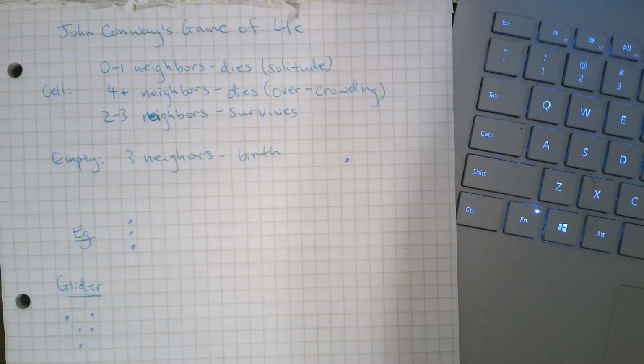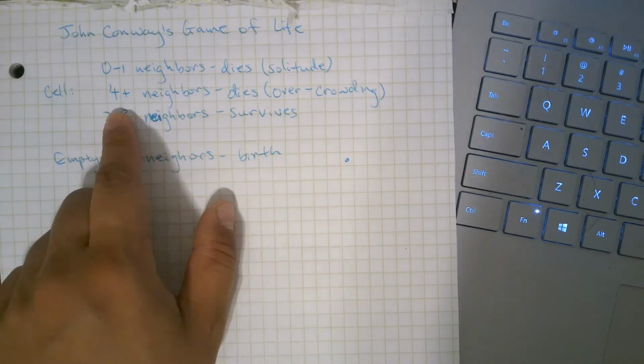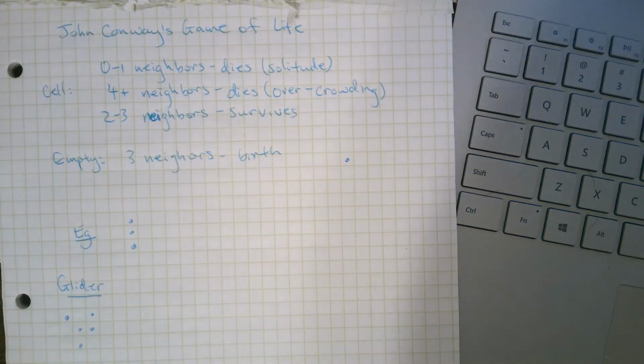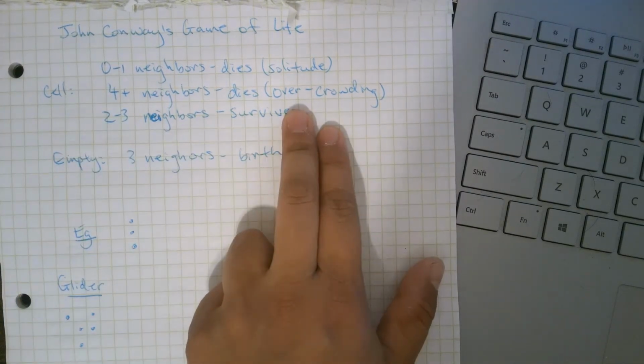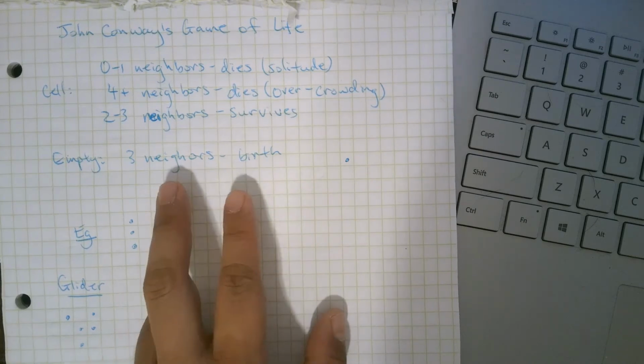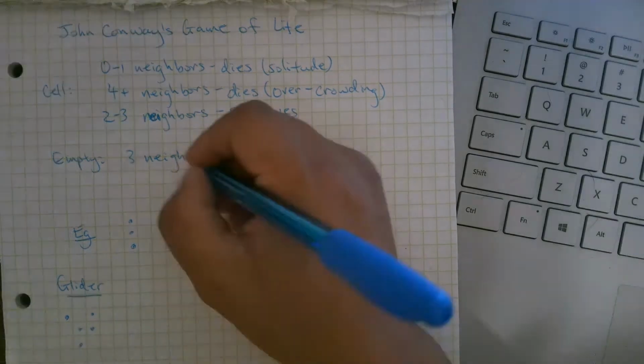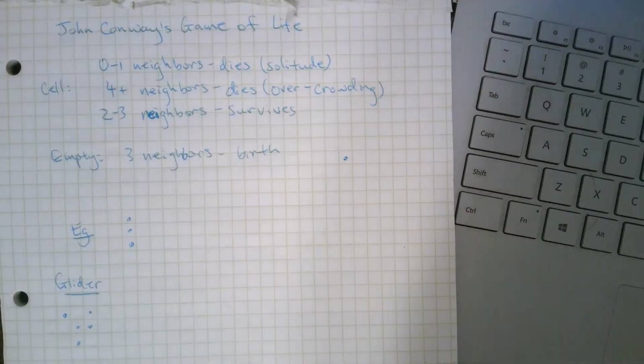If there are 0 to 1 neighbors around that person, they die of solitude. So if this person's alone, they're going to die of solitude. If the person has 4 or more neighbors, they're going to die from overcrowding. And if there are 2 to 3 neighbors, that person survives. In addition to deaths, there can also be births. If an empty cell has exactly 3 neighbors, then there will be a birth.